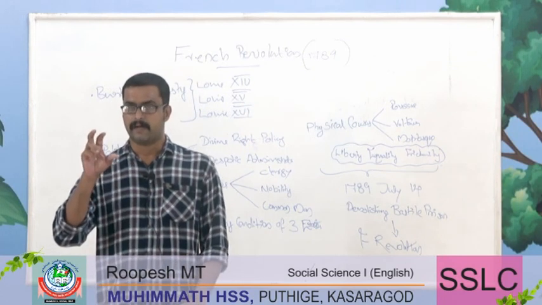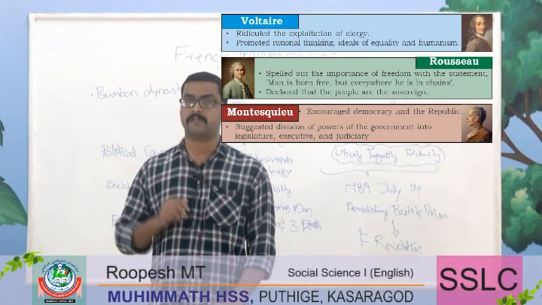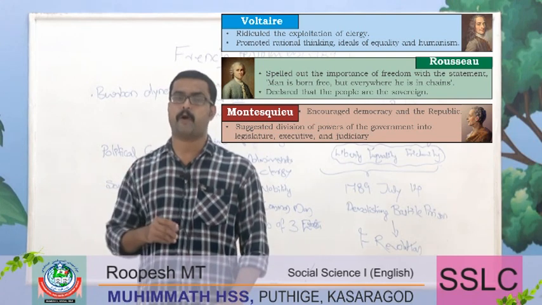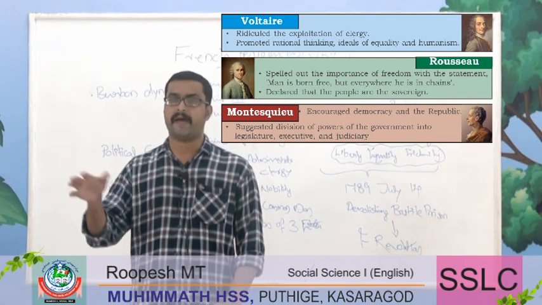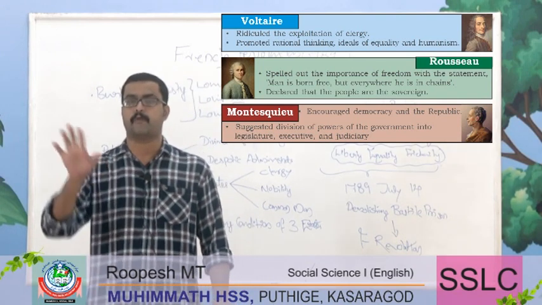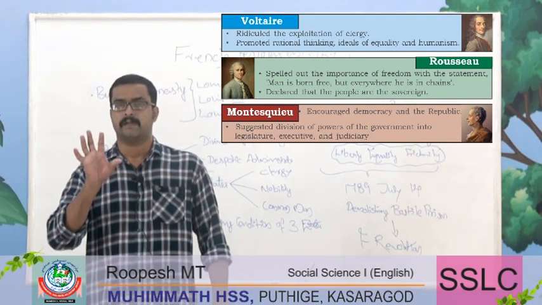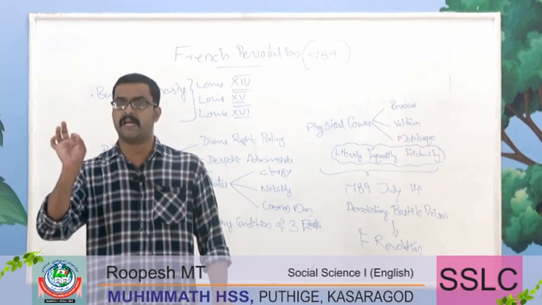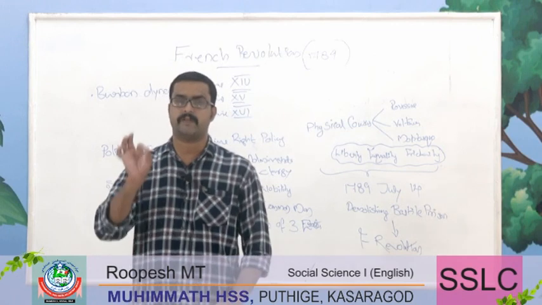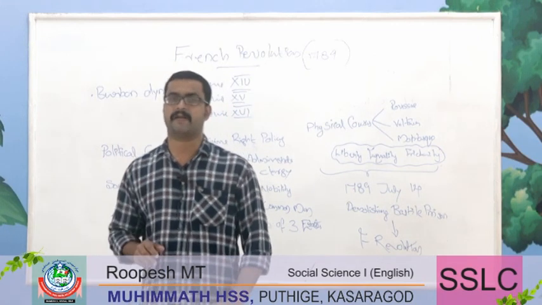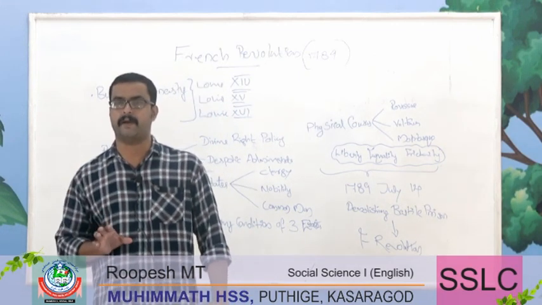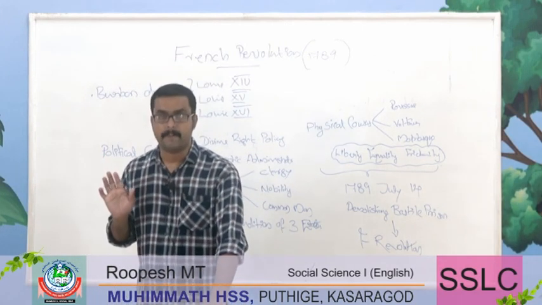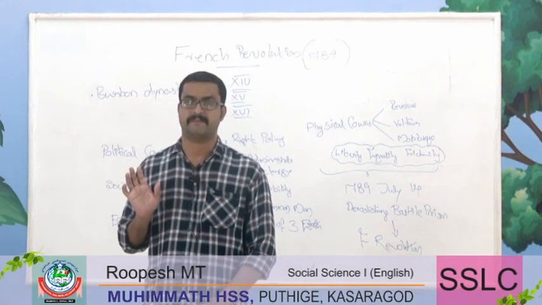See, three prominent philosophers, Rousseau, Voltaire and Montesquieu, provided the ideological support for the French Revolution. Then what was the contribution of Rousseau? Through his work Social Contract, he advised the people: man is born free but everywhere he is in chains.